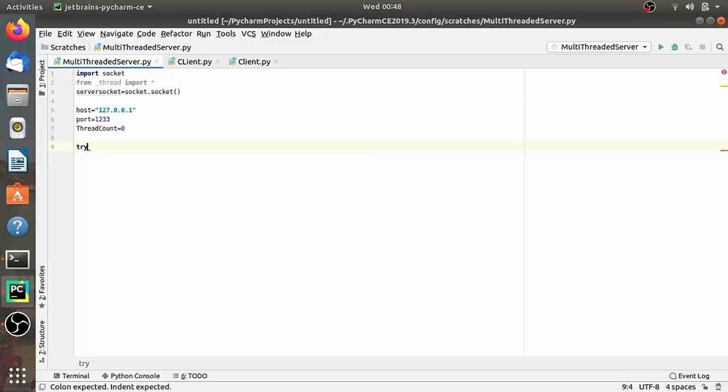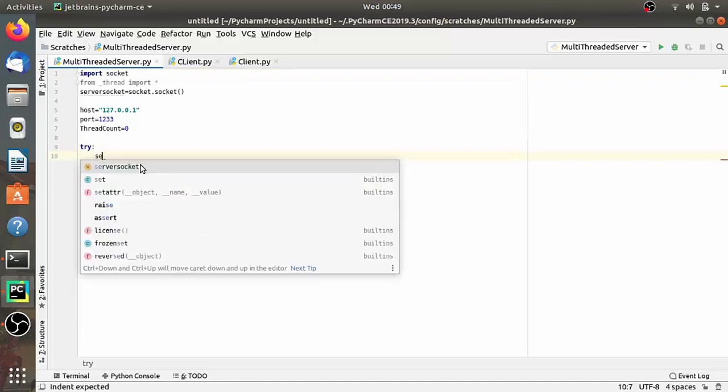Now let's bind the host and port to the server socket we created above. If it binds successfully, then it starts waiting for the client. Otherwise, it just returns the error that occurred while establishing a connection. We have seen this in the previous lecture, so I hope you are all able to understand this concept easily. We are going to write it in a try and except block, right?